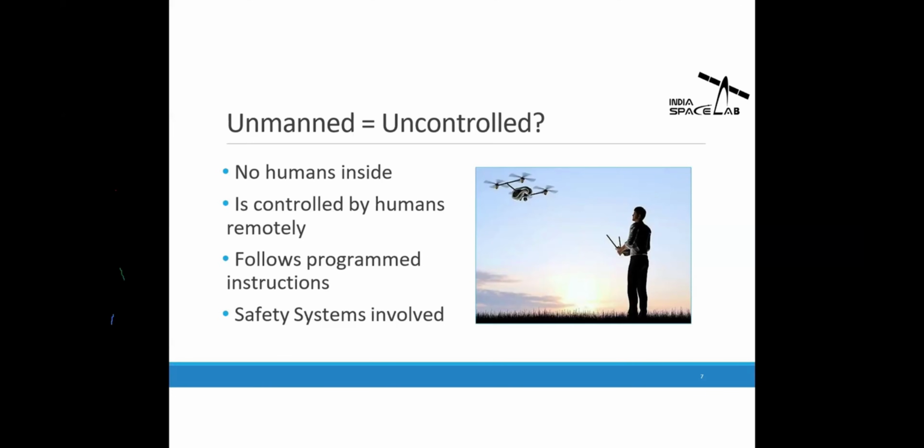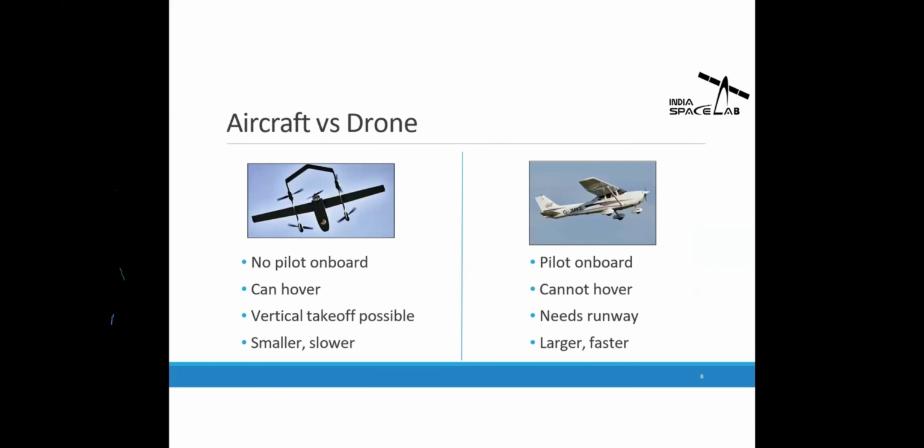Then, aircraft versus drone. You have probably seen some drones as well as aircraft like an aeroplane, but what's the difference between them? In a drone there is no pilot on board, that's why it is called UAV, but for an aircraft there is a pilot on board. The drone can hover at a specific position, but the aircraft can't. It needs a runway to take off and land, but the drone can do vertical takeoff and landing. The drone is always smaller in size and has a slower speed, but an aircraft is much bigger and way faster than the drone. So these are some basic differences.